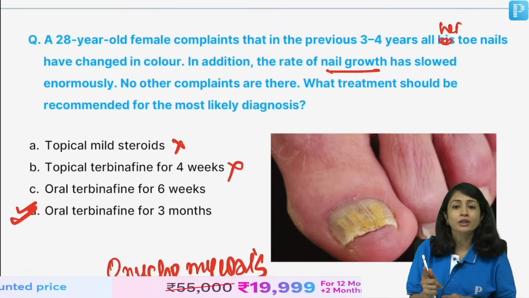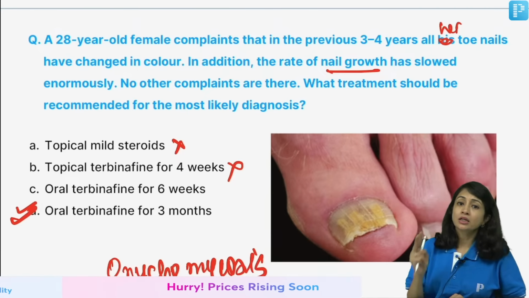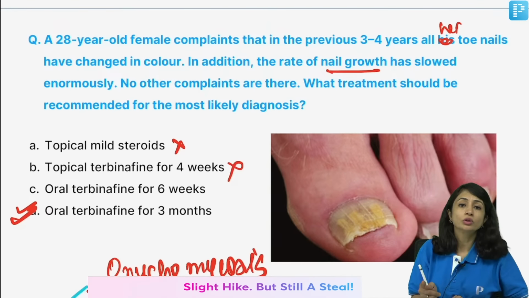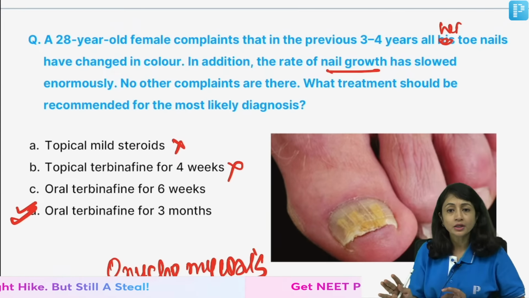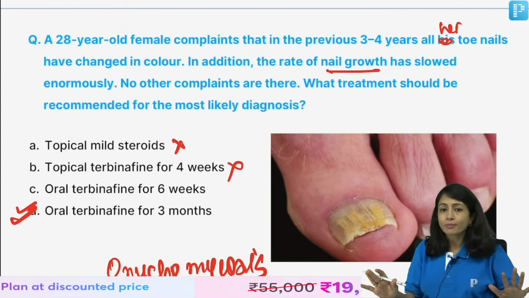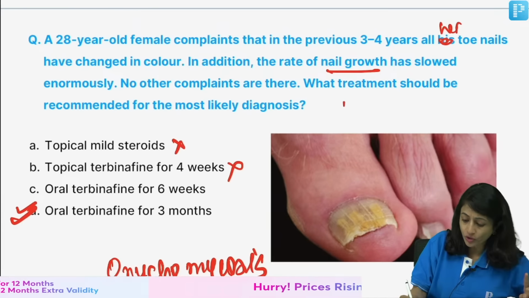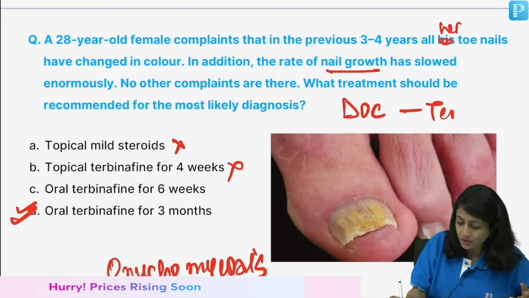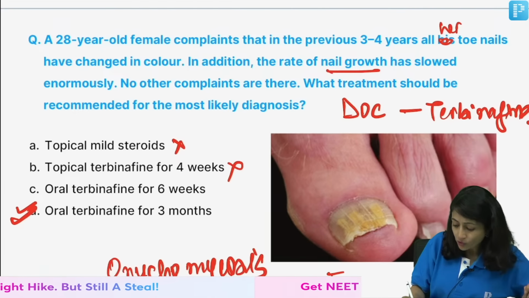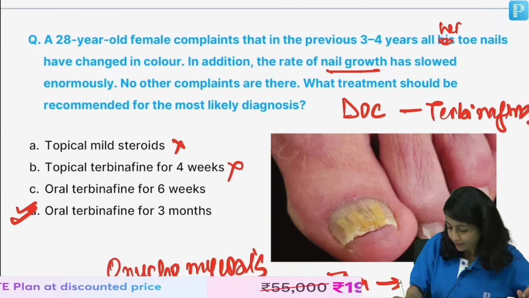But if in the question they are giving you molds or candida, in those cases itraconazole becomes my first choice of therapy because terbinafine does not work for molds and candida. Clear? So, that is how you decide. Even if itraconazole was given and they had not mentioned molds or candida, then you will mark terbinafine as the drug of choice. So, remember this: DOC is terbinafine. Then when do we prefer itraconazole? When we have molds or candida.